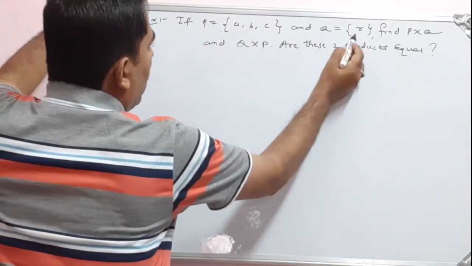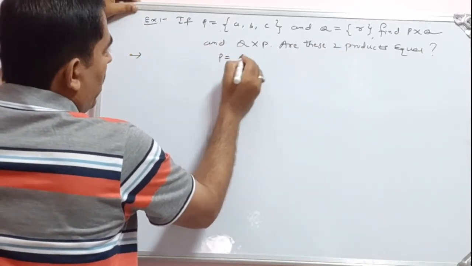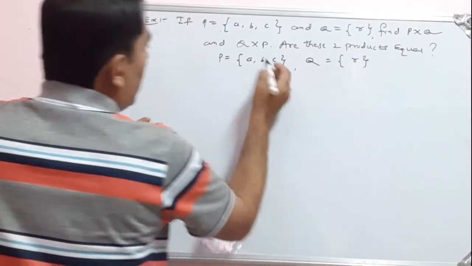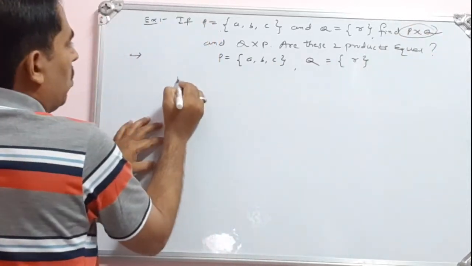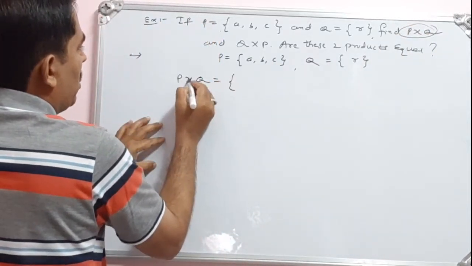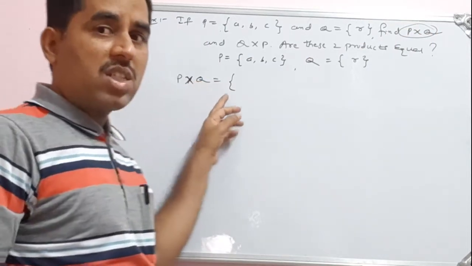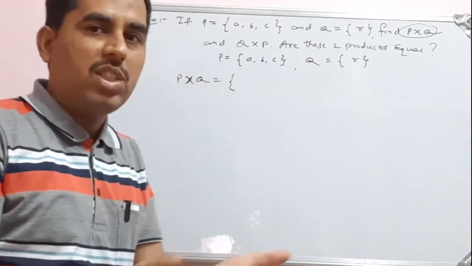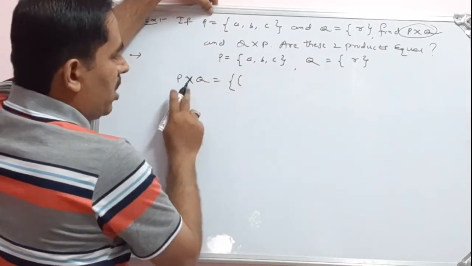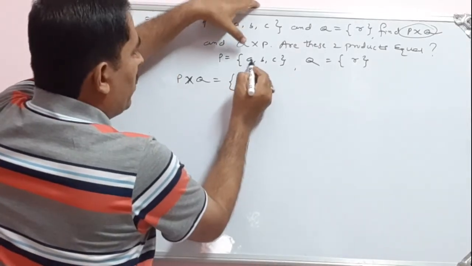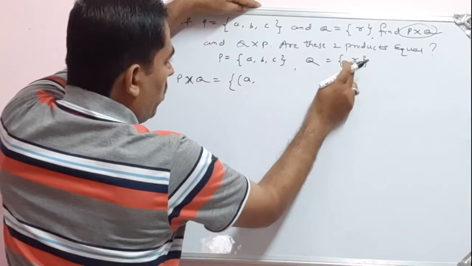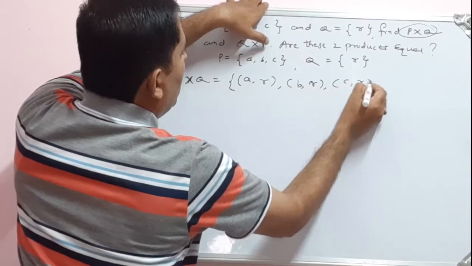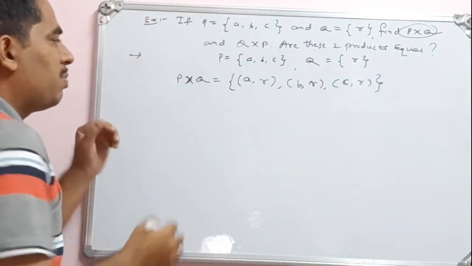So P is given and Q is given. So what are the given sets here? Once again I will write it here. This is the first set and this is the second set. First I will write P cross Q. So the Cartesian product of two sets is a set which contains ordered pairs, generally (a, b). How can we write the Cartesian product? Write all the ordered pairs. Fix the first element A, and attach R, since only one element is there. So (A, R). Then take the second element, (B, R). Then (C, R). This is P cross Q.